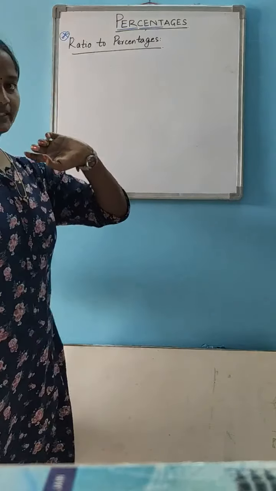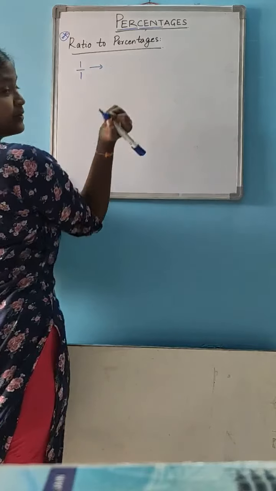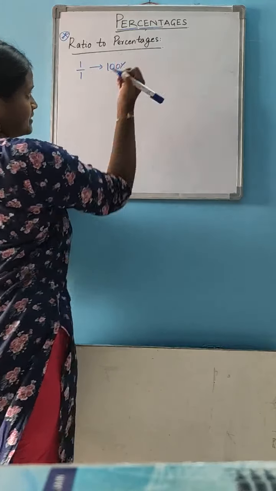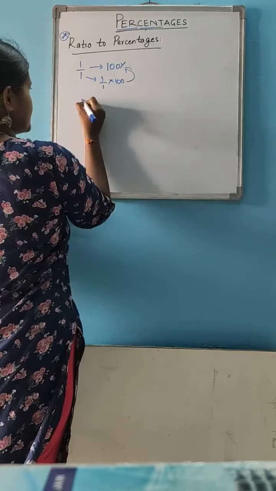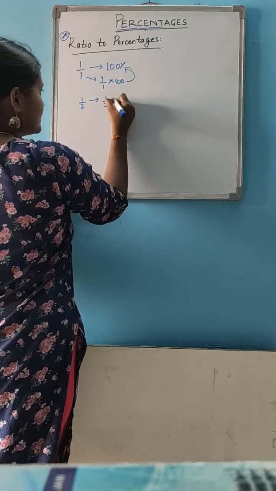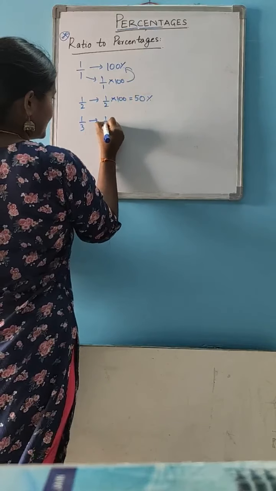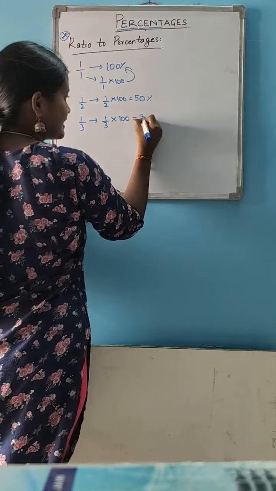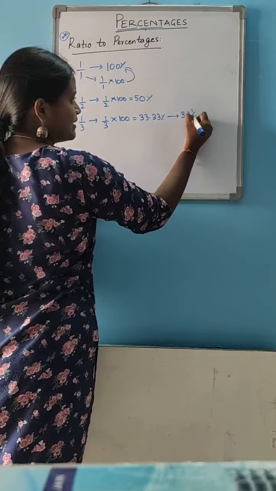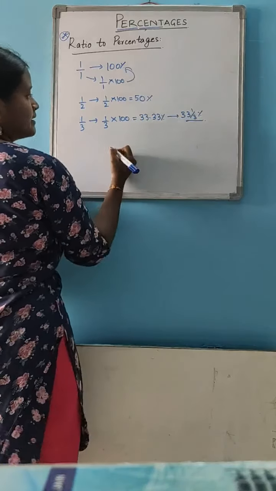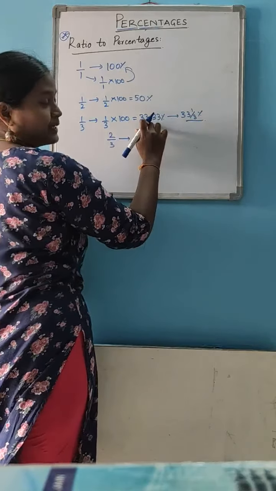There are some very important values you have to keep in your mind. These are very, very important. Please concentrate on this. 1 by 1 means 100%, since 1 by 1 into 100 is 100%. If it is 1 by 2, 1 by 2 into 100 means 50%. If it is 1 by 3, 1 by 3 into 100 is 33.33%. It can also be written as 33 1 by 3%. Likewise, for 2 by 3, you can simply remember 2 into 33.33%.